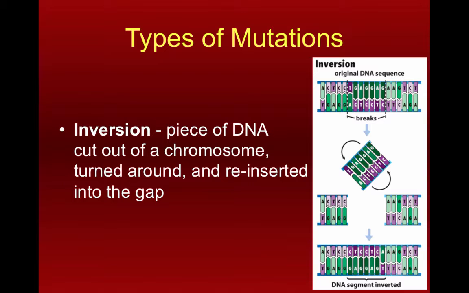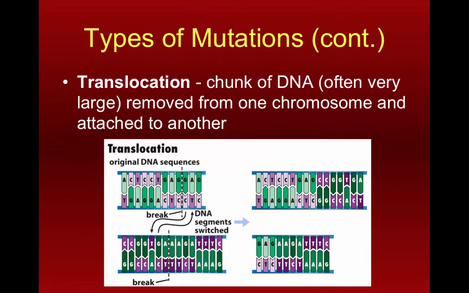Okay, so by flipping it around, it's really important to make sure you do that with the entire thing. And so again, none of these things are intentional. None of them are done on purpose or consciously. They just sort of happen. And if it happens that a mutation is one that affects the nose, then that's the way it's going to be. Or if it's going to affect some other part of the body, that's the way it's going to be. Right? So that's the issue we run into with these types of mutations. They can be very severe if only part of the gene is taken out and put back in.